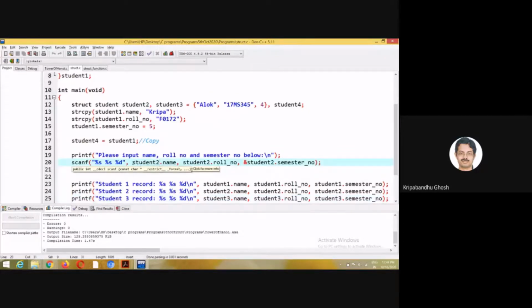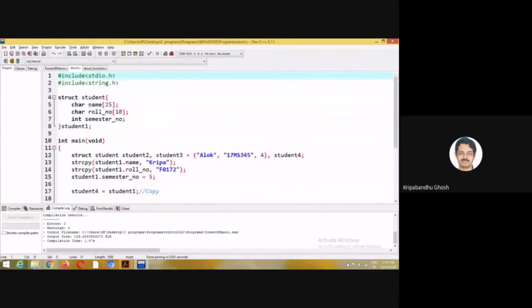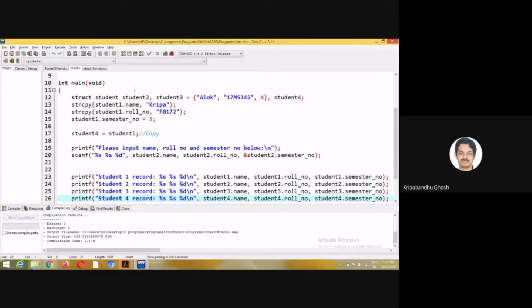Keep in mind that you can access the members by dot: student1.name is the name member of student1, then student1.roll number and student1.semester number. These assignments I have already done. I've copied student1 to student4, and I'm left with student2, which I will take as input from the user.